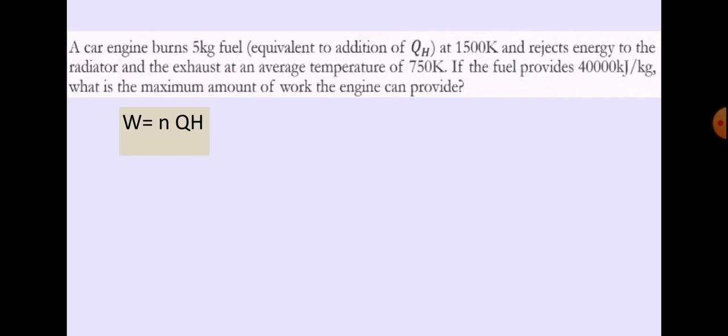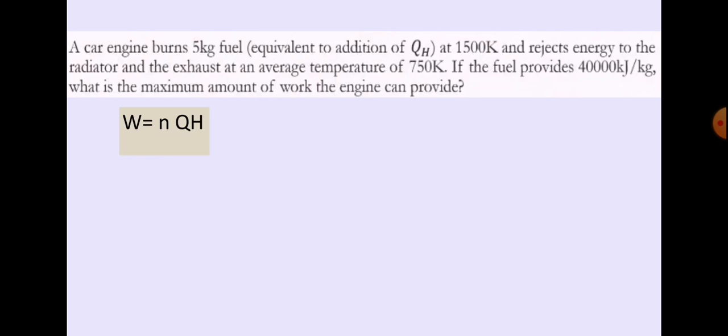Today our topic is all about gas and vapor power cycle. Here is our sample problem. A car engine burns 5 kg fuel at 1500 Kelvin and rejects energy to the radiator and the exhaust at an average temperature of 750 Kelvin. If the fuel provides 40,000 kilojoules per kilogram, what is the maximum amount of work the engine can provide?